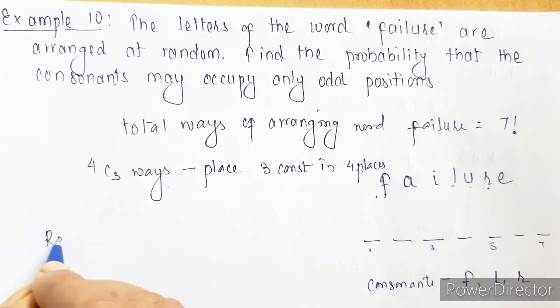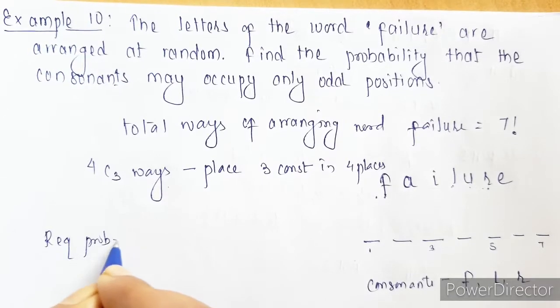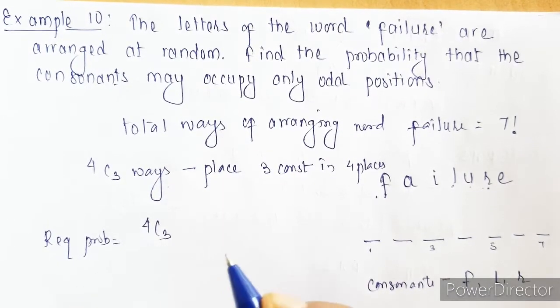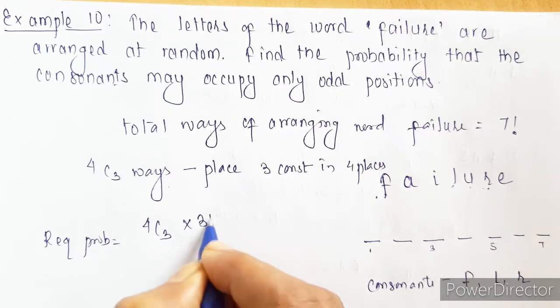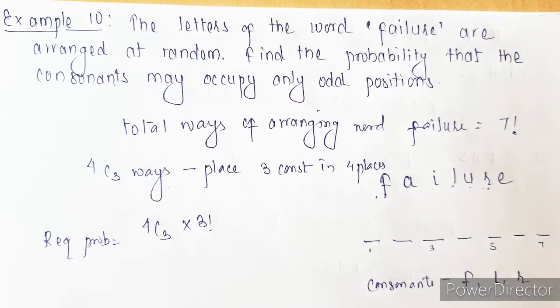So what will be my required probability here? We have 4C3 ways, because there are 4 places and we are arranging 3 consonants on these 4 places. So out of 4 we are only choosing any 3 places, so it is going to be 4C3. Now these 3 consonants can be arranged within themselves in 3 factorial ways.